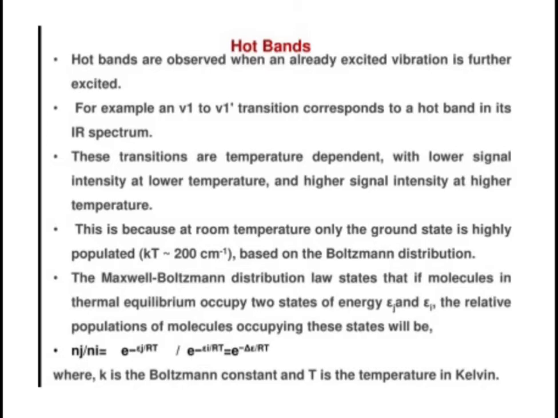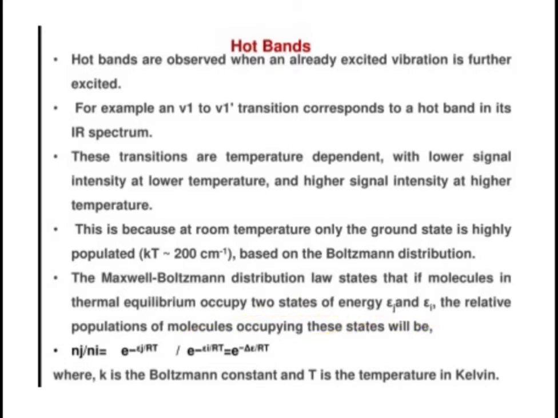And this is because at room temperature, only the ground state is highly populated based on the Boltzmann distribution. In the Boltzmann distribution, we take the one term, that is kT, and it is nearly equal to 200 per centimeter. So when we apply the Maxwell-Boltzmann distribution law, which states that if molecules in thermal equilibrium occupy two states of energy Ej and Ei, the relative population of the molecules occupying these states will be